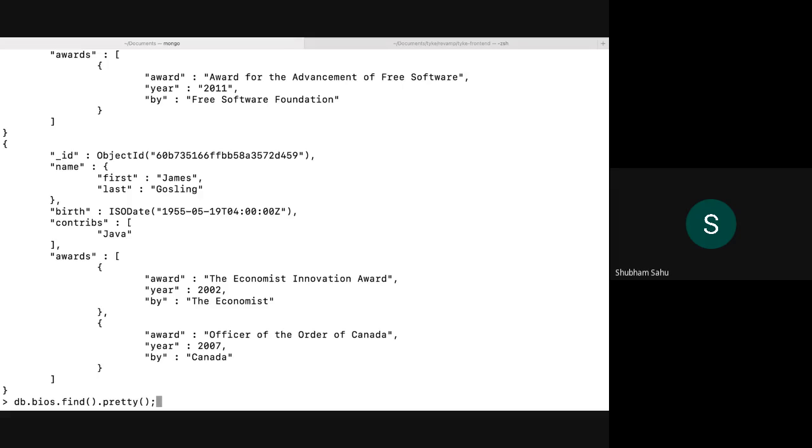So for find, we can directly pass whatever specific values we want. Suppose we want this name.